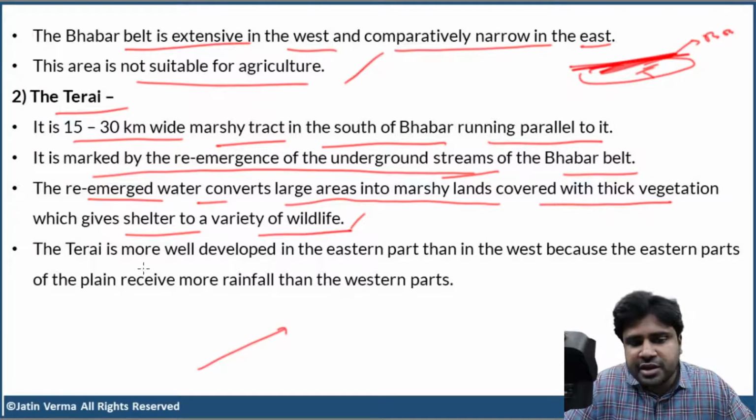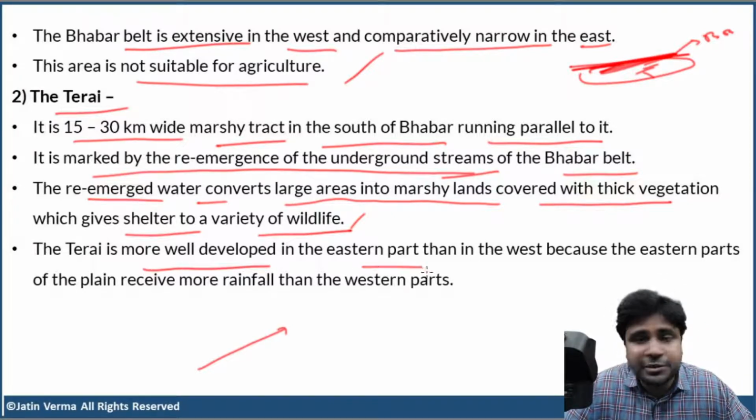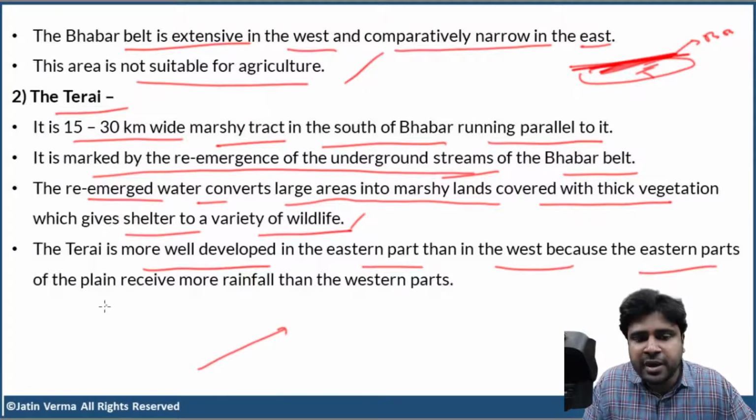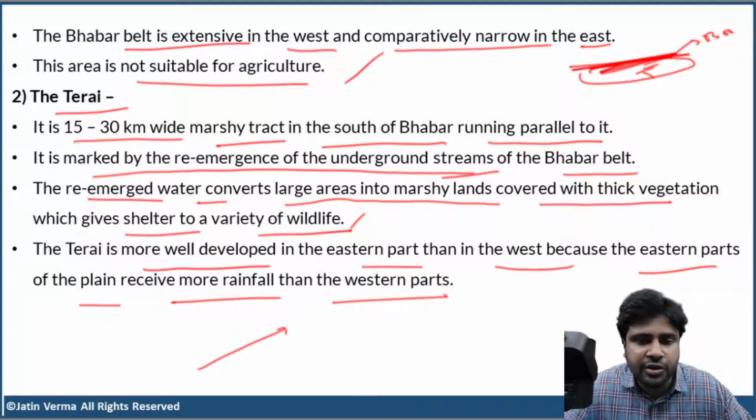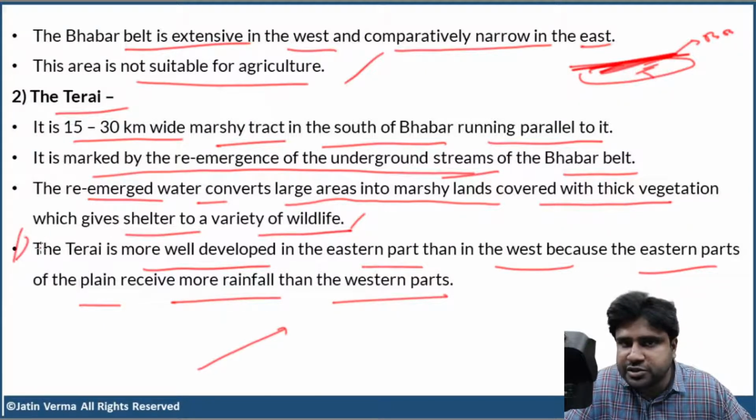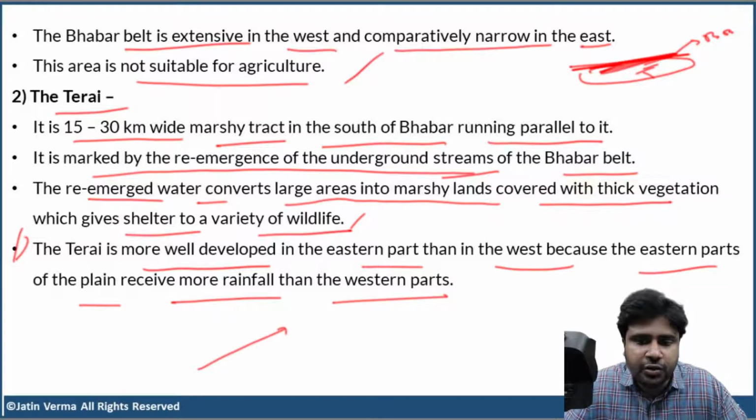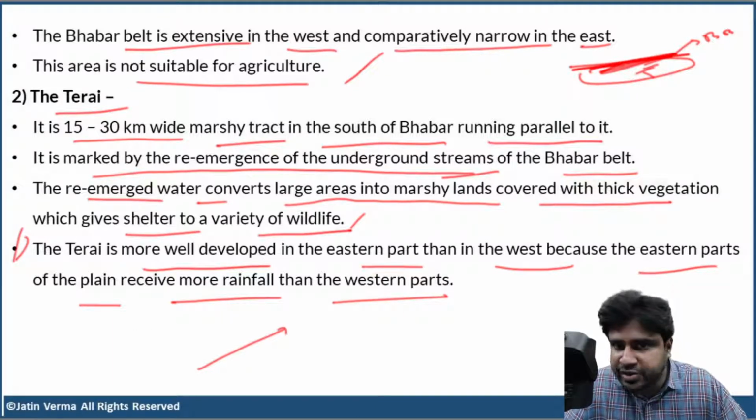Now, the Terai is more well developed in the eastern part compared to the west, because the eastern parts of the plain receive more rainfall than the western parts. Again, this is very, very important. Terai is more developed in the eastern parts of the plain compared to the western parts, because the eastern parts of the plain receive more rainfall than the western parts.